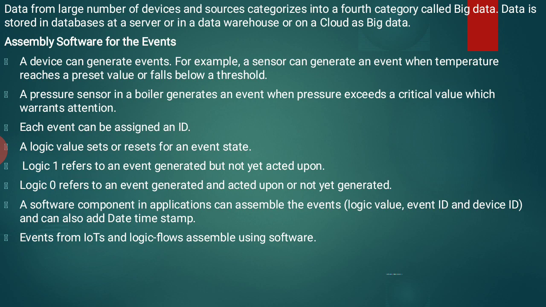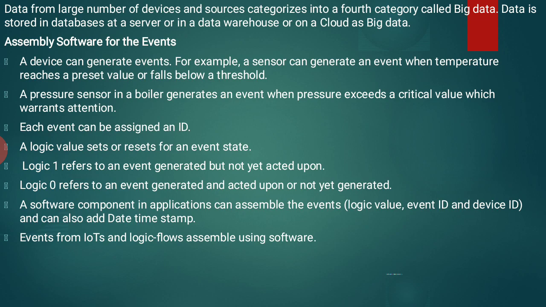Next, our concept is assembling software for the events. A device can generate events. As we know, a device can generate an event. For example, a sensor can generate an event when temperature reaches a preset value or falls below a threshold. Whenever the temperature rises or falls, it will generate some events.